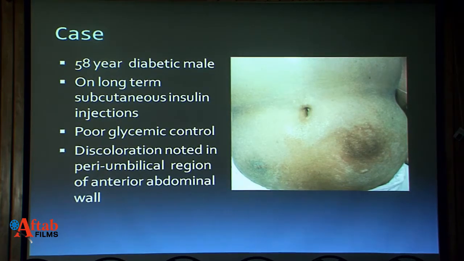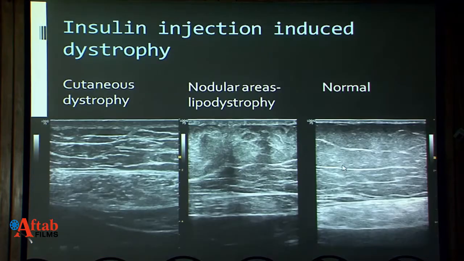Now I have included these cases here because, of course, it is not a traumatic disorder, but injection-related trauma is known, and there is a greater role of autoimmunity in diabetic insulin injection lipodystrophy. This patient had poor glycemic control, and you can see that there is a discoloration, and we all know that these patients usually inject at the same area, and there is less of rotation.